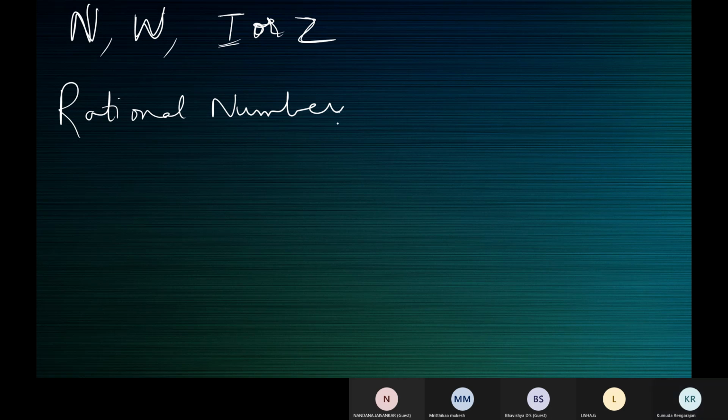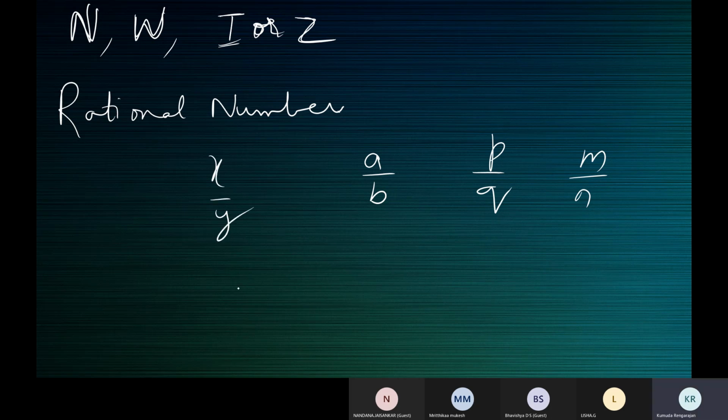All right. So if you can express a number in the form, it's very simple. If you can express a number in the form A by B, or P by Q, M by N, X by Y, whatever, where the numerator A is an integer, the denominator B is also an integer, but not 0, because we know that division by 0 is not defined.